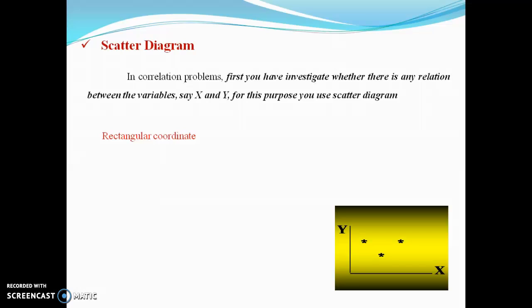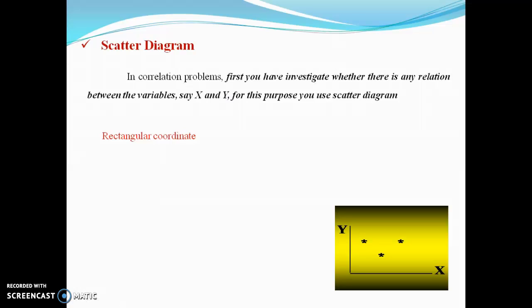The variable x is the explanatory variable, that is the independent variable, and y is the dependent variable. This is the purpose of scatter diagram.